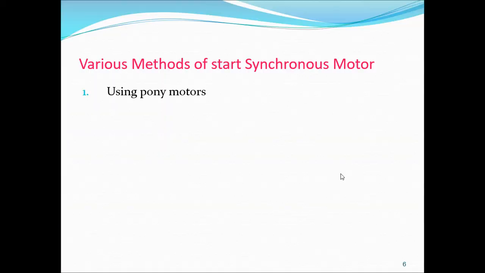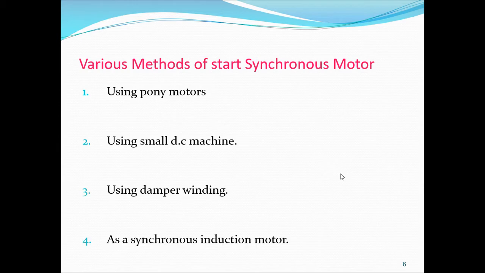So we have various methods. One is by using a pony motor, next is by using a small DC motor, next is by using damper winding, and next is as a synchronous induction motor. These are the starting methods of synchronous motor.